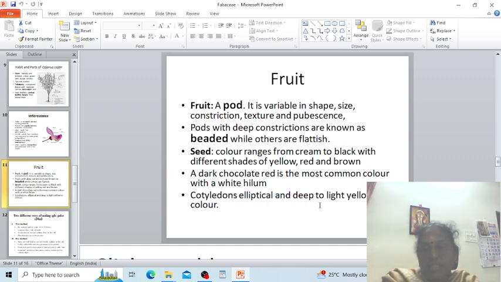It is variable in shape, size, construction, texture and pubescence. Pods with deep construction are known as beaded, while others are flattish. Here the seed has varying color from cream to black and different shades of yellow, red and brown. Normally dark chocolate red is the normal color with a white hilum, and the cotyledons are elliptical and deep to light yellow in color.